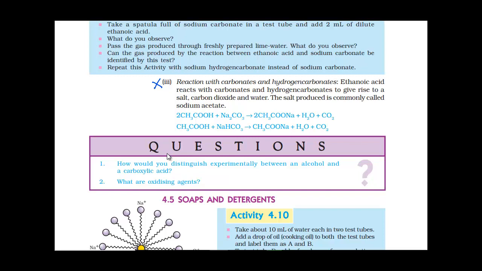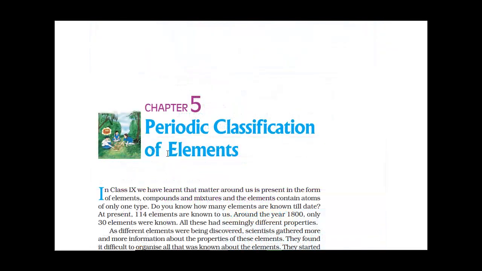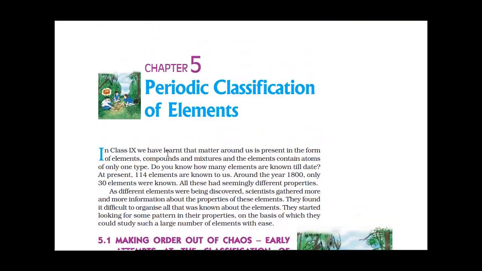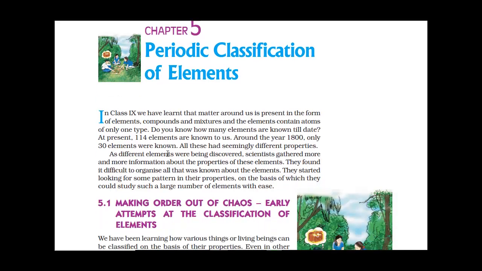So now let us go to the next chapter, that is periodic classification. In this chapter, periodic classification of elements, the activities 5.1, 5.2, 5.3, 5.4 and 5.5 in the document that the government has released are mentioned to be given as assignments, home assignments for you people. So these activities also have to be studied by you.